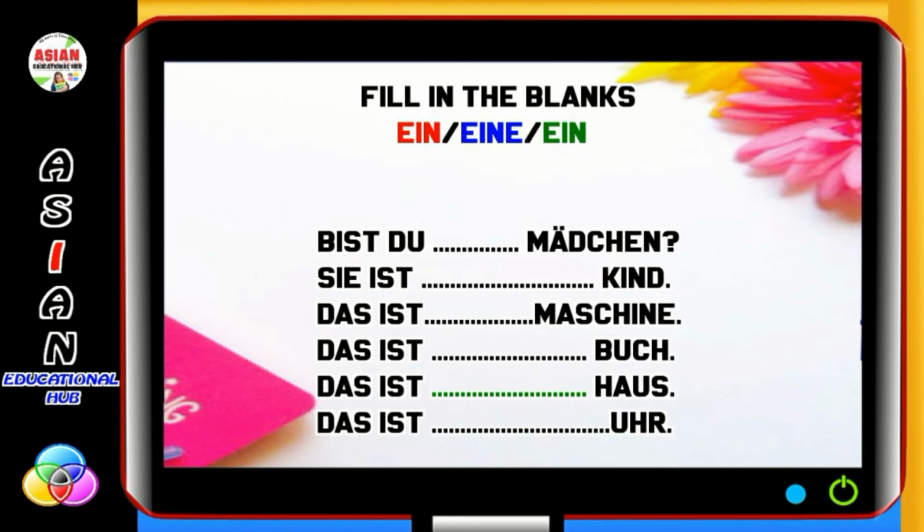Now please fill in the blanks with ein, eine and ein. Bist du ... Mädchen? Just try yourself.